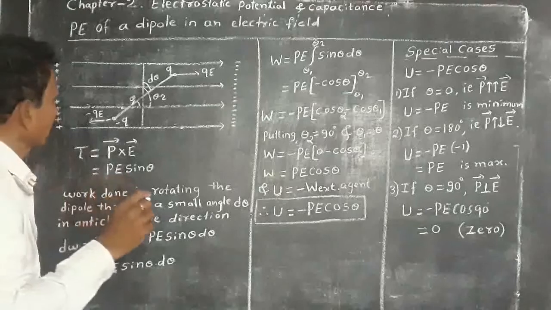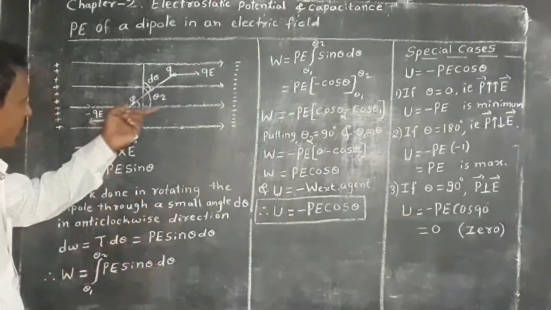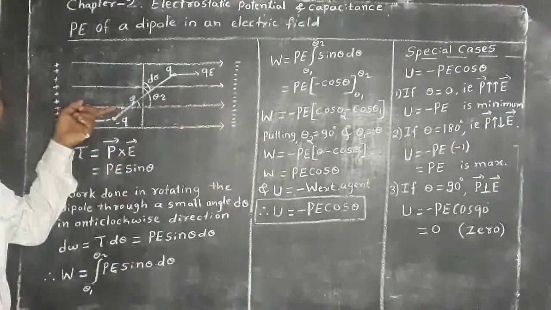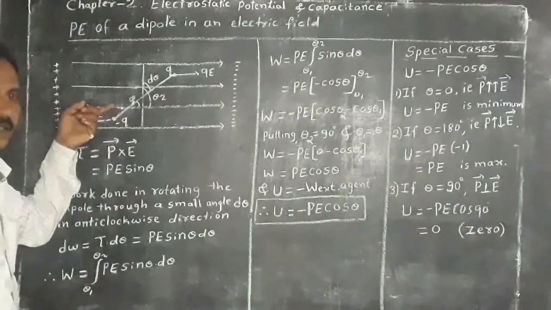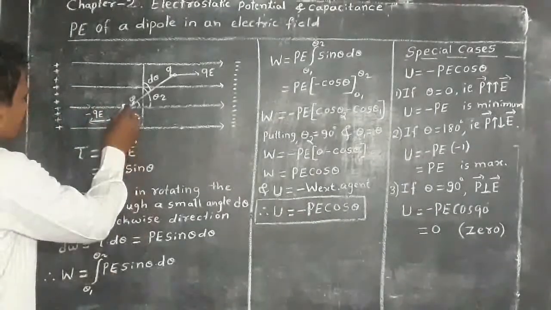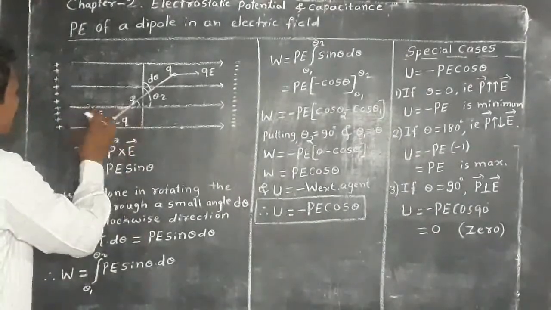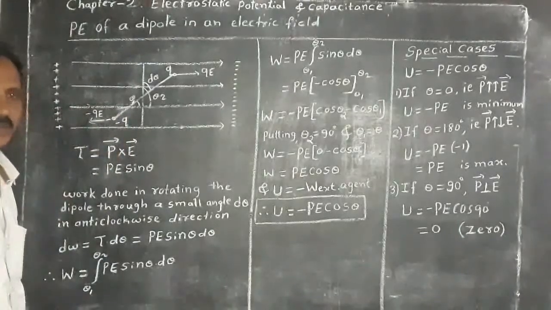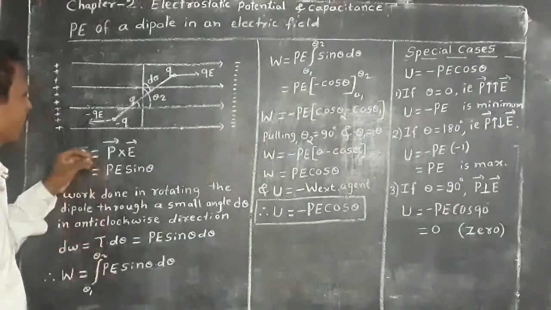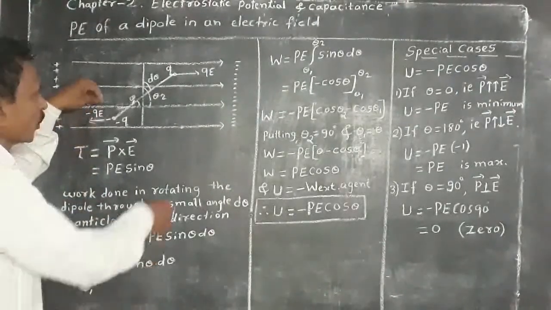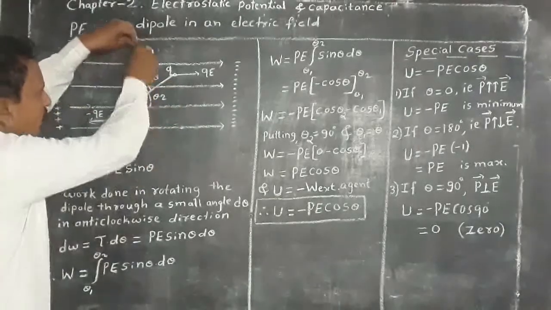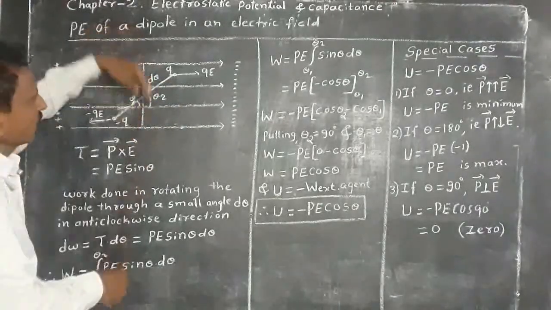And if the dipole is anti-parallel to the electric field, then it is in critical unstable equilibrium. That means as soon as external force is removed, it aligns along the normal to the electric field.